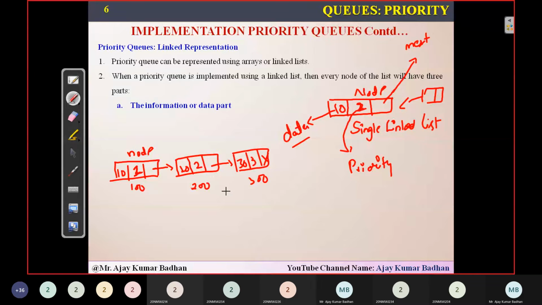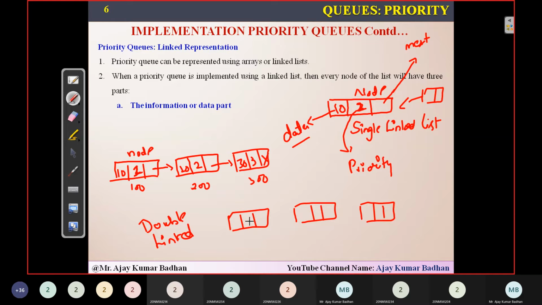So please don't get confused. The double linked list concept is different. Suppose this is a double linked list I'm representing. If you are using a double linked list, this will consist of data, this will consist of the address of the next node, and this will consist of the address of the previous one. So for example, this is 100, this is 200. So this 100 will be present here. This will consist of data and this will consist of the address of this 300. That 300 will be present here. So here it will be having 200 and null.